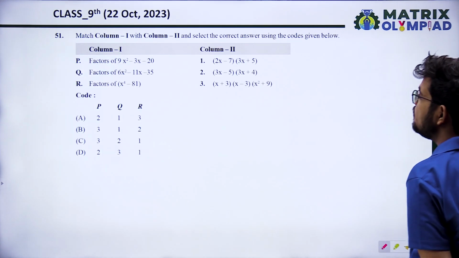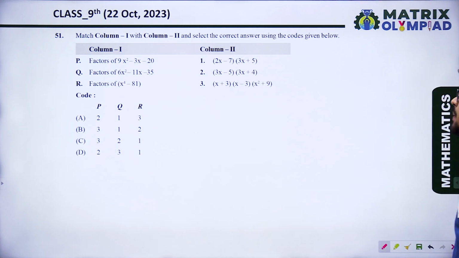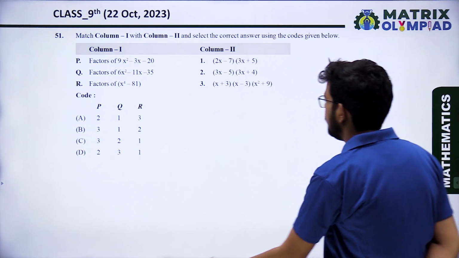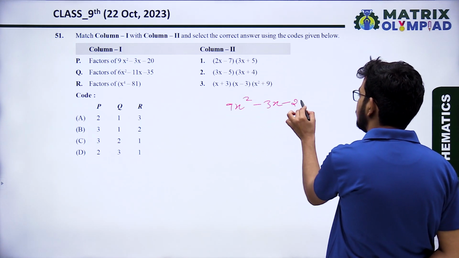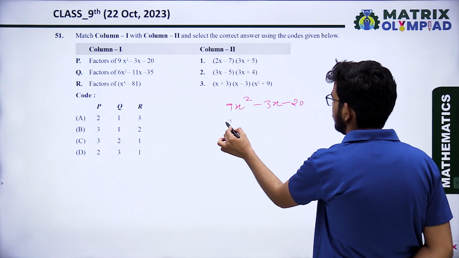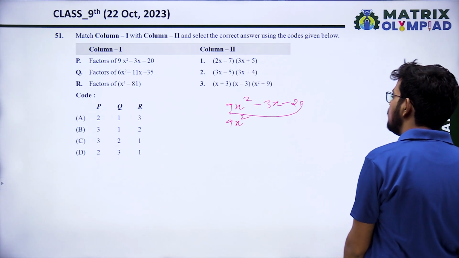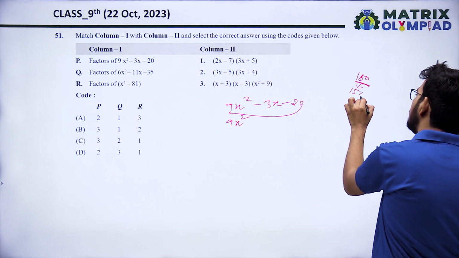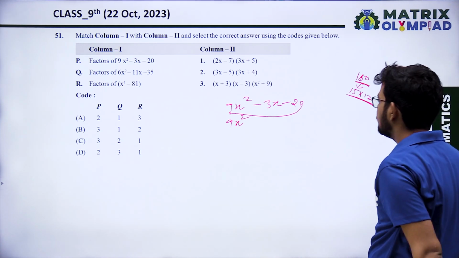Okay. Next question, match column 1 with column 2 and select the correct answer. P, factors of 9x square minus 3x minus 20. Multiply 20 into 9, that is 180, and the factors of 180 will be 15 and 12, and the difference will be 3.